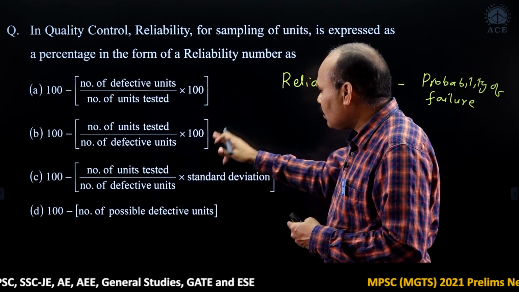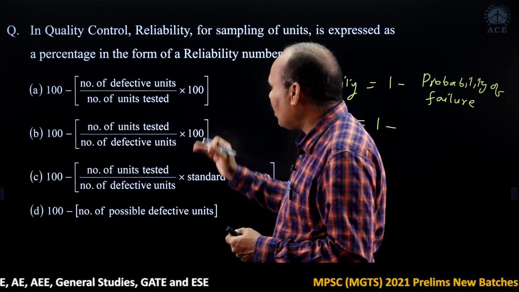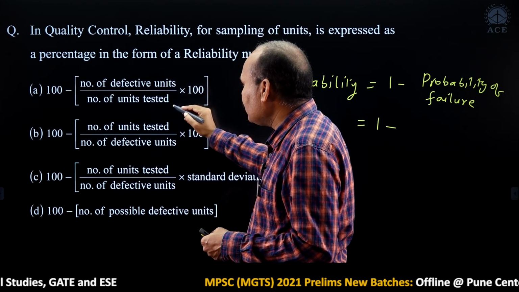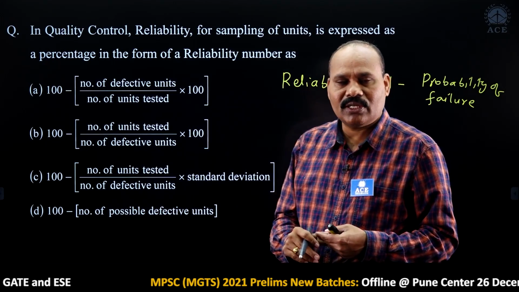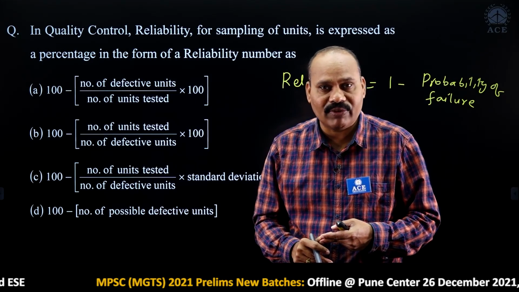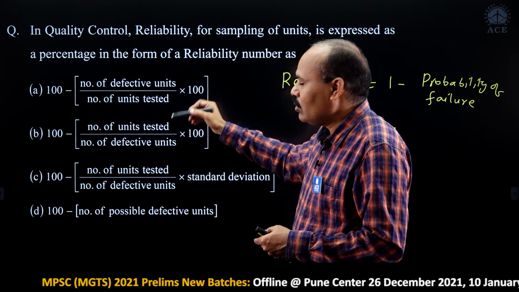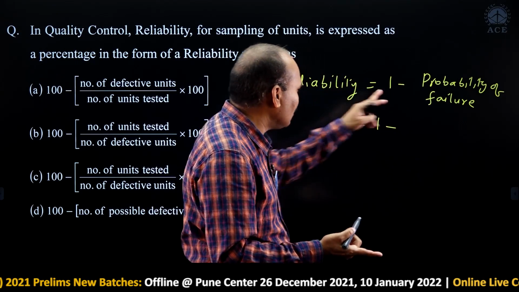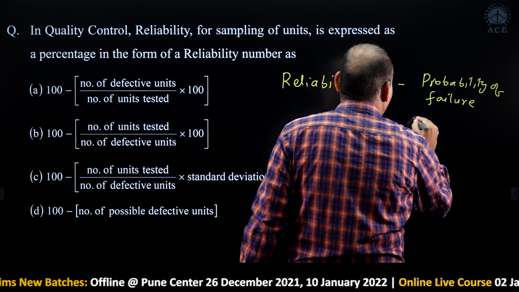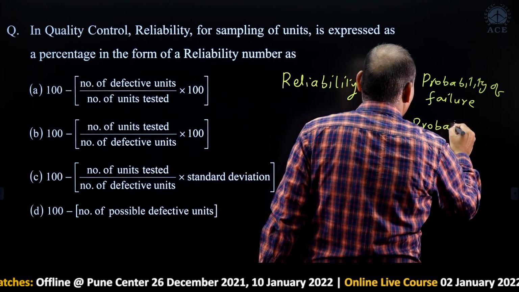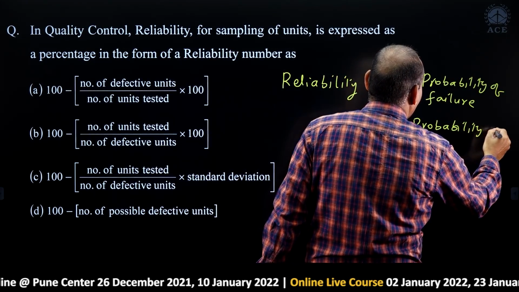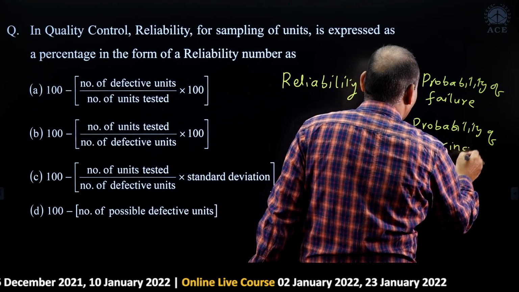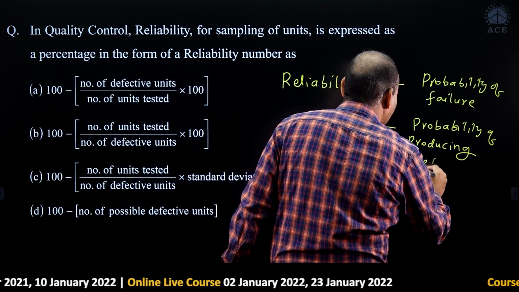So from the options, at least we can understand: number of defectives divided by number of units tested gives the probability of having defects. Failure means defective. So I can modify this as probability of producing defectives.